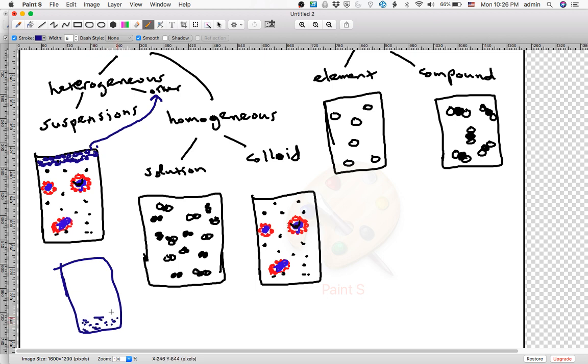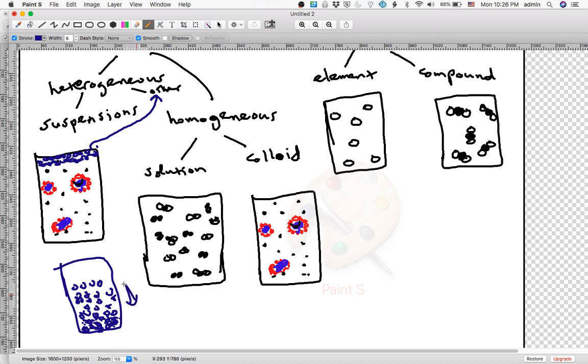Right? So this is an example of a heterogeneous liquid. The solid dots are the solid, and these circles are the water molecules or the liquid. Right? So there's solid dots only on the bottom. That is a heterogeneous mixture.